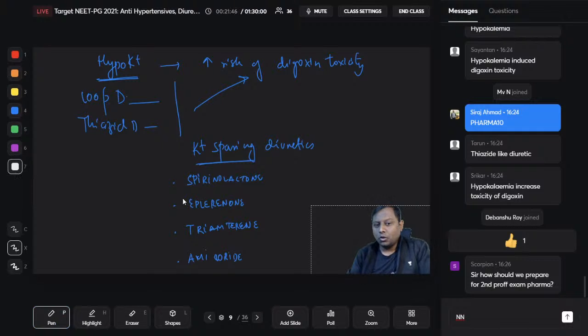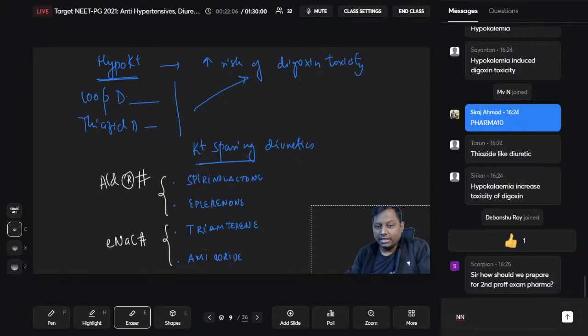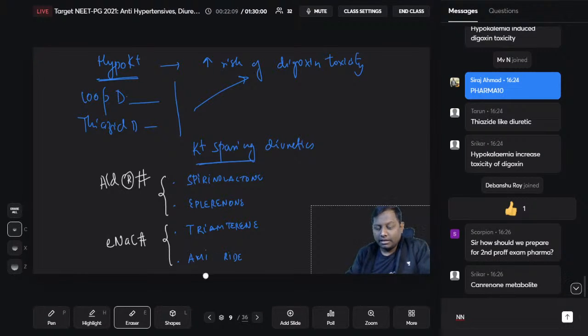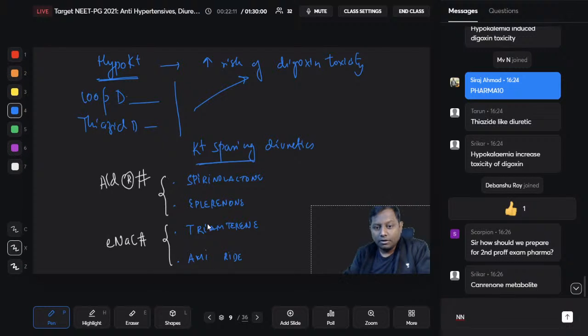What is the other thing that you should know? The first two drugs, spironolactone and eplerenone, are mainly aldosterone receptor antagonists at the principal cell of the collecting duct. Triamterene and amiloride, guys, are mainly epithelial sodium channel blockers. That is why I told you amiloride is considered the drug of choice in lithium induced diabetes insipidus.